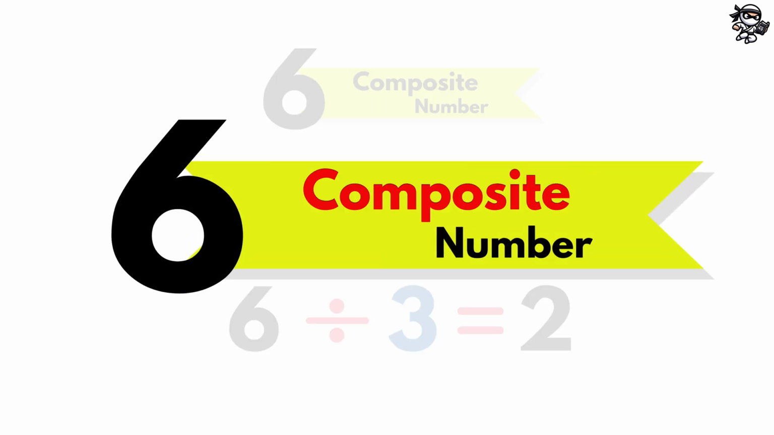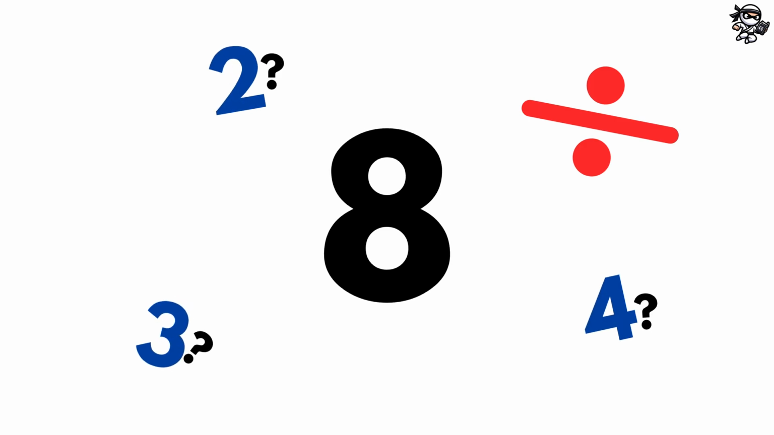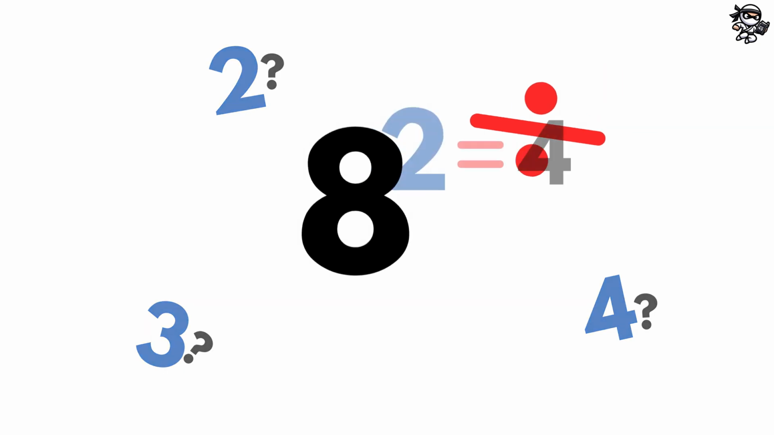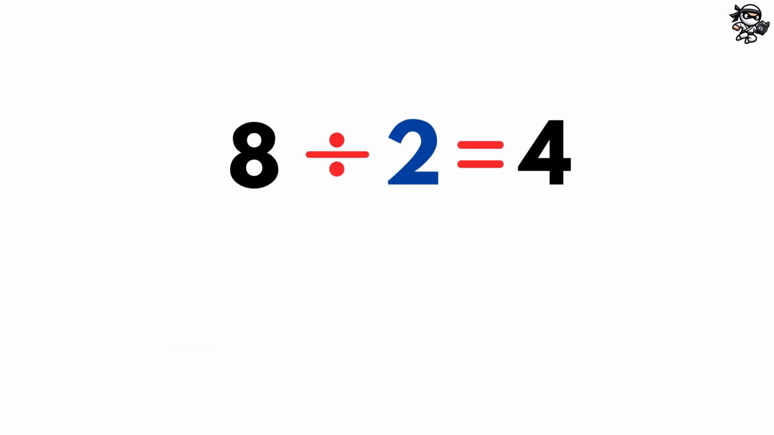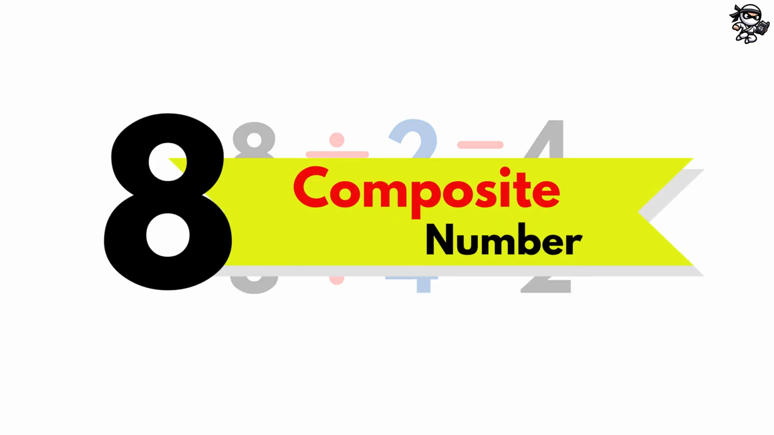Let's try a few examples and figure out if they're prime or composite. What about the number 8? Is it prime or composite? We need to ask ourselves, are there any numbers that divide evenly into 8? Yes, 8 divided by 2 equals 4. And of course, 8 divided by 4 equals 2. So that means 8 is a composite number.